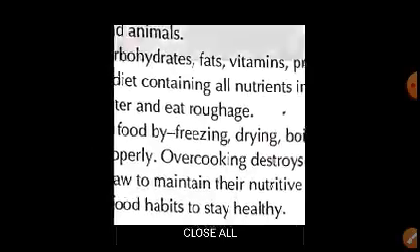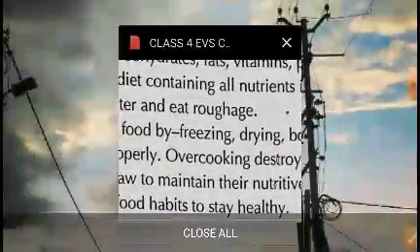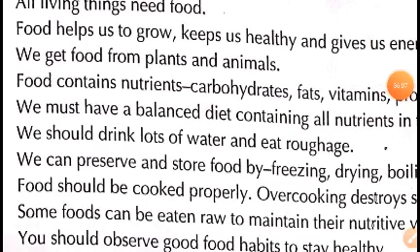As we studied in the chapter, our body performs different work, so we should eat different types of food. As different types of food contain different nutrients, and all the nutrients are important for our body. So we have 5 main nutrients, that is carbohydrates, proteins, vitamins, minerals, and fats.